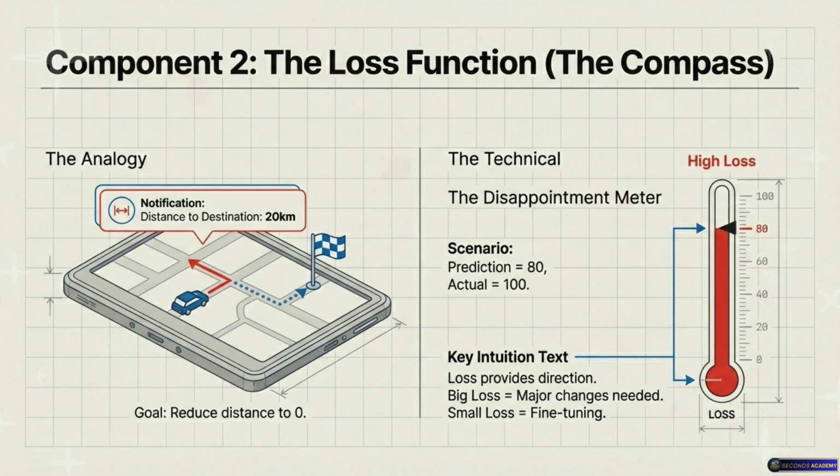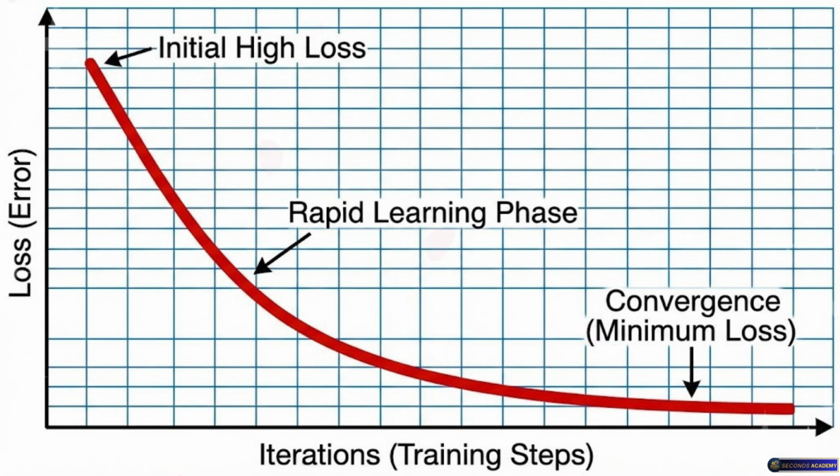Exactly. And this disappointment meter creates a landscape. We really need to visualize this to understand the engine. Okay, paint a picture for me. Imagine a massive graph where the vertical axis represents loss or disappointment. We want to be at the very bottom, at 0. 0 disappointment. Which means the prediction is absolutely perfect. Right. High loss means you're high up on a peak. Something is fundamentally wrong. Low loss means you're down in a valley, refining your knowledge. The loss function is the only guide the model has. Because without it, it's just guessing blindly. Exactly. It doesn't know if 80 lakhs is a brilliant guess or a terrible one until the loss function calculates that gap and places it on the landscape.